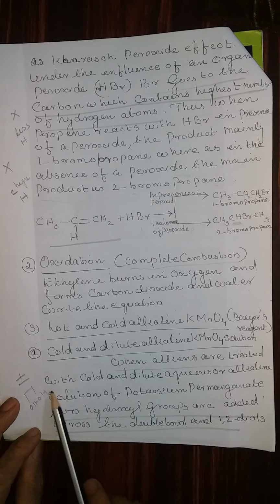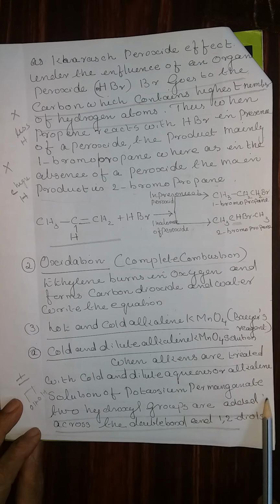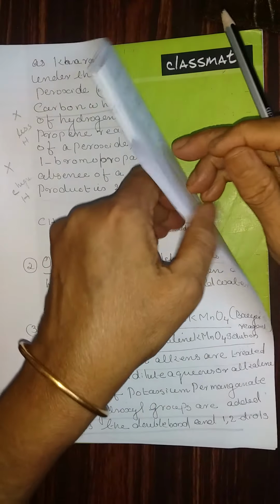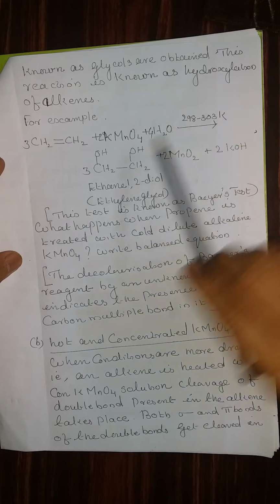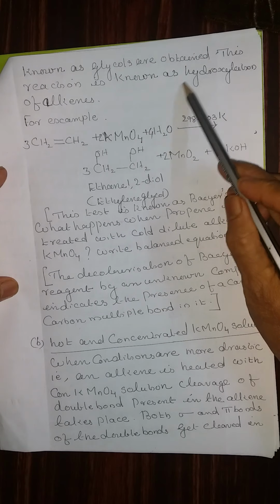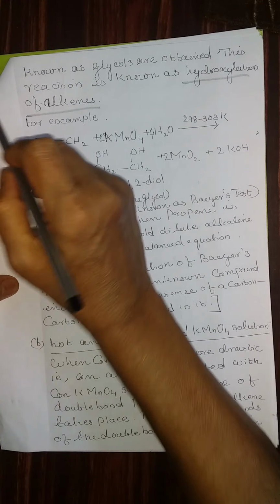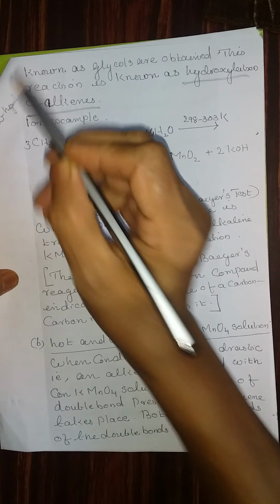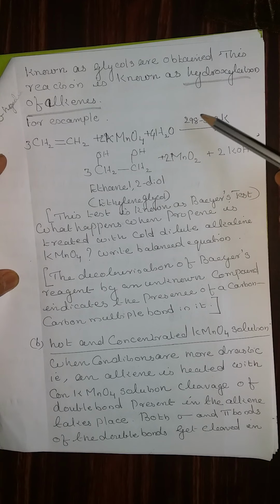When alkenes are treated with cold dilute aqueous or alkaline solution of potassium permanganate, two hydroxyl groups are added across the double bond and 1,2-diols, known as glycols, are obtained. This reaction is known as hydroxylation of alkenes. Questions can be asked on how hydroxylation of alkenes is conducted using Baeyer's reagent.